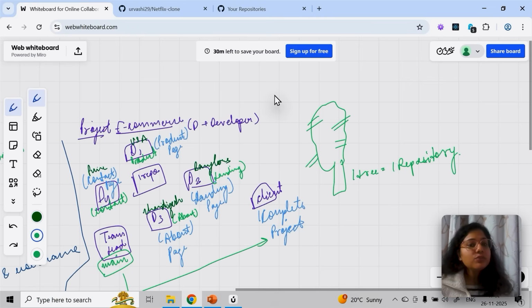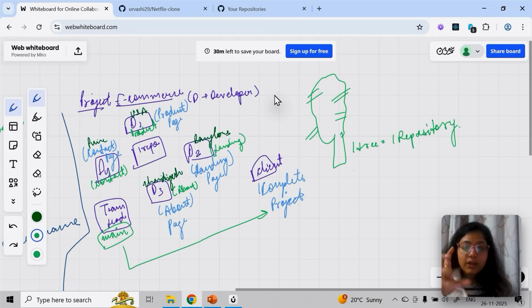Why is there a need for those branches? The reason is pretty simple. Let's say this person is working on a project and he messed up some code, and there can be conflicting files as well. This person is working on product, and he created two or three pages.